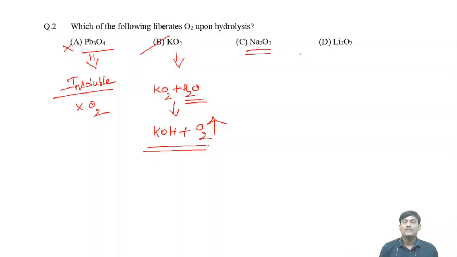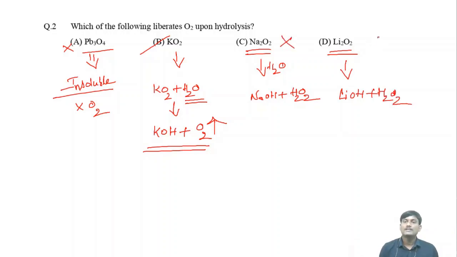If you take peroxides, Na2O2 or Li2O2, in this case, when you react with water, there is a formation of hydroxide and hydrogen peroxide. In this case also, there is a formation of lithium hydroxide and hydrogen peroxide. So in these two cases, there is no generation of oxygen. So what is the answer here? B is the answer.